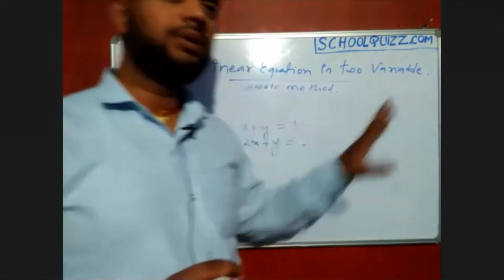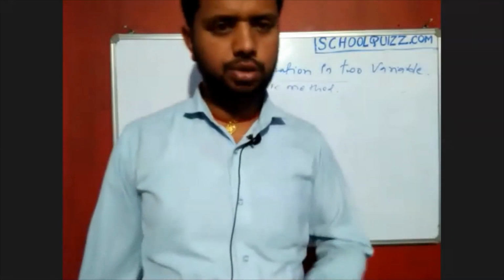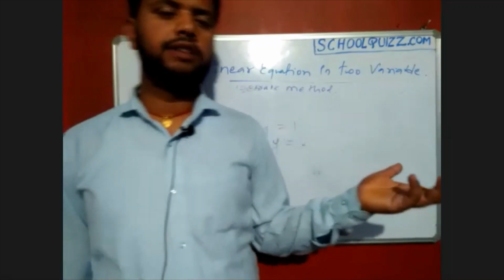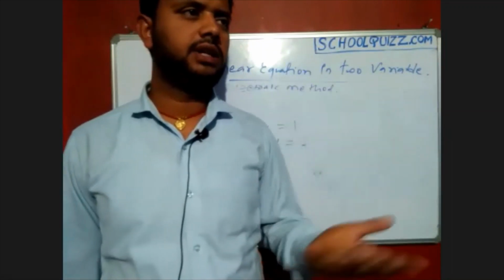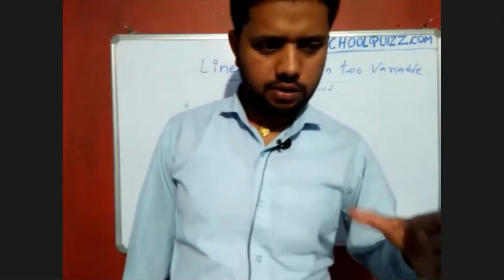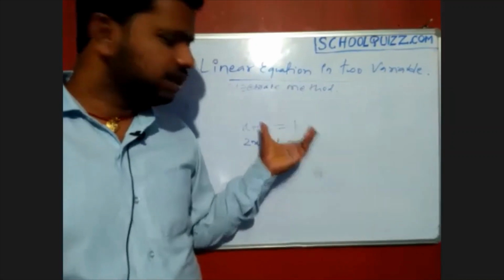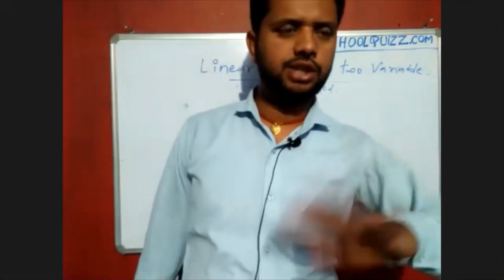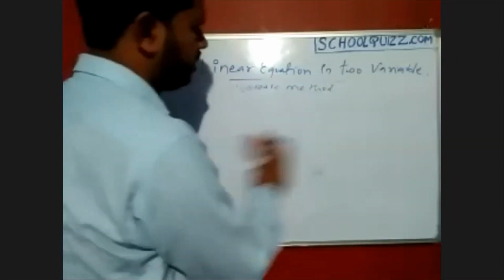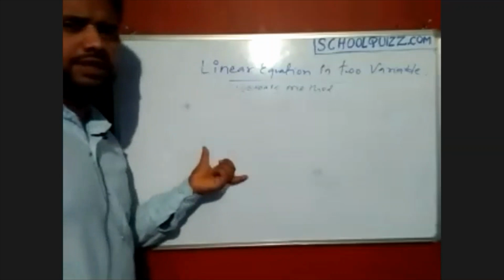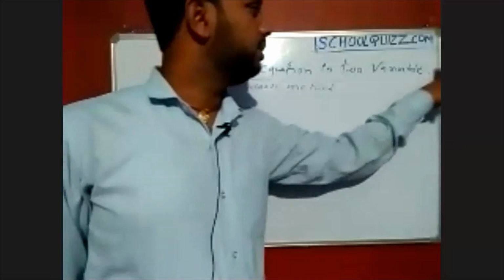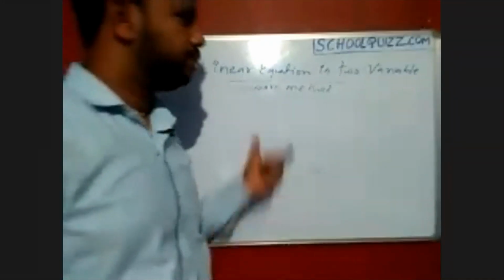Those types of questions they will give you in the 1 mark questions, in the first part A. For a 1 mark question, if it is a unique solution, what is the relation between the coefficients? Minimum 1 or 2 marks questions will be there. I think you will also get a question from this in the 5 marks, and a compulsory 3 marks, I think you'll get one question from this.